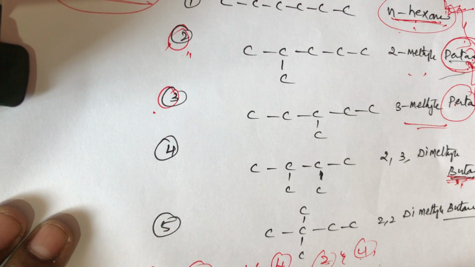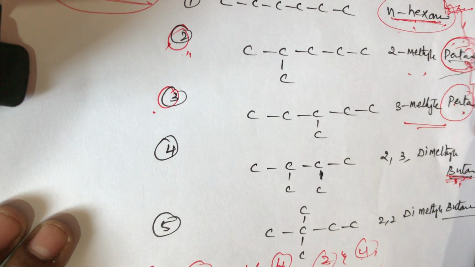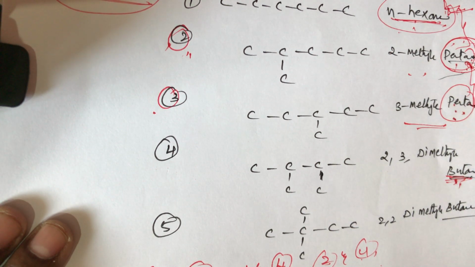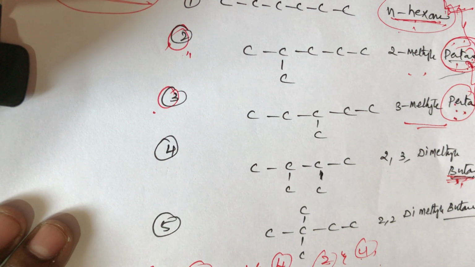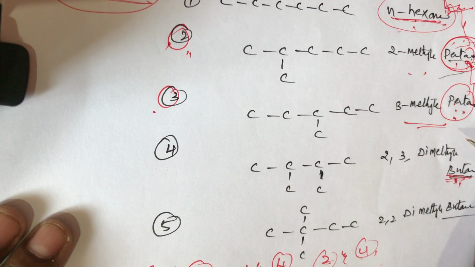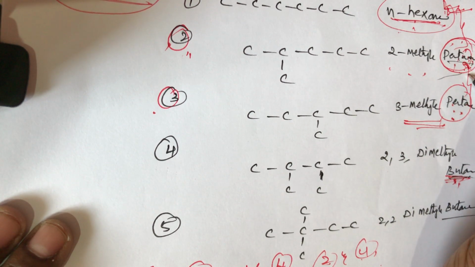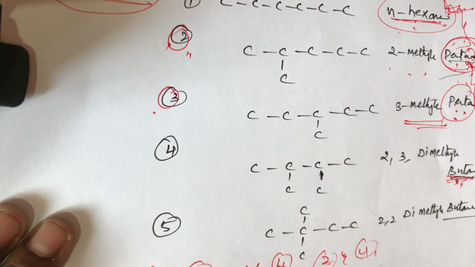Remember, students, the second and third structures are 2-methylpentane and 3-methylpentane. Both mother names are the same, so these two are not chain isomers. It is very important.